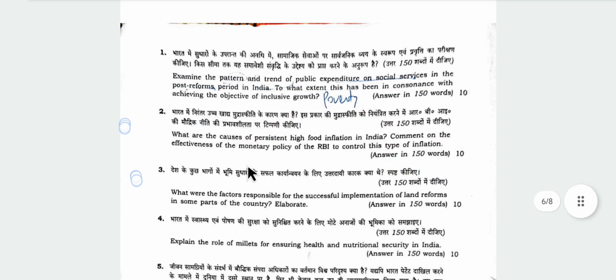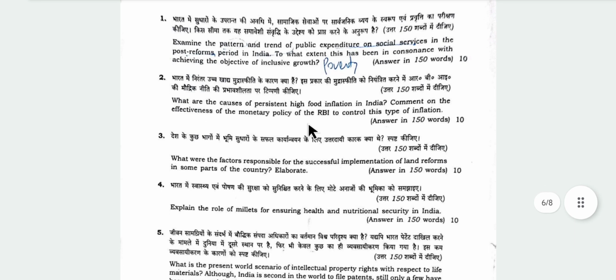Now coming to question number 2: causes of persistent high food inflation in India. Comment on the effectiveness of the monetary policy of RBI to control this type of inflation. We can mention why there is persistent high food inflation in India, with various factors.